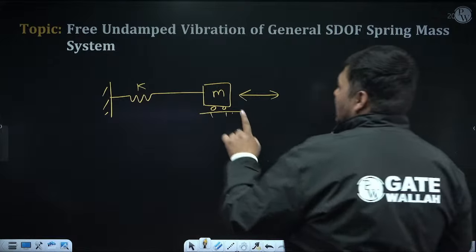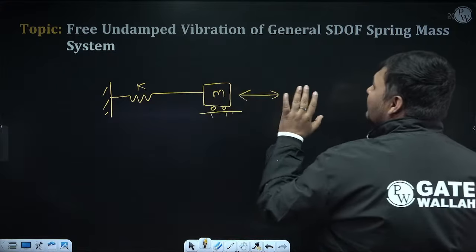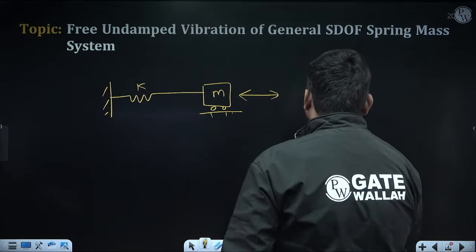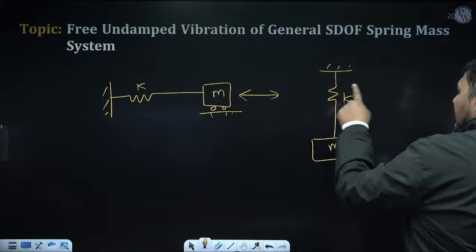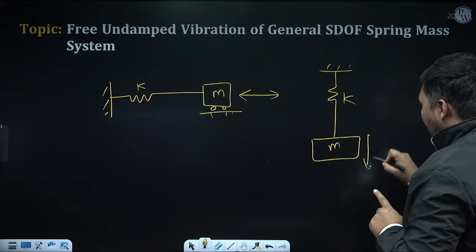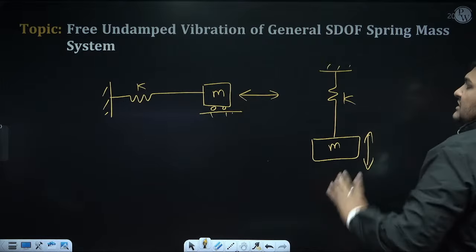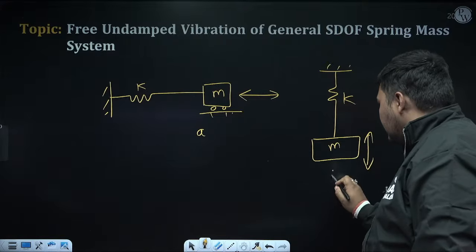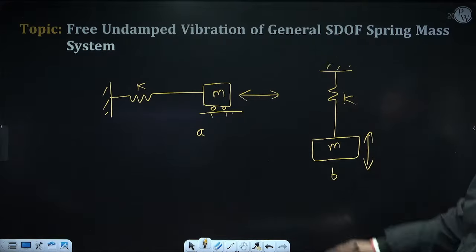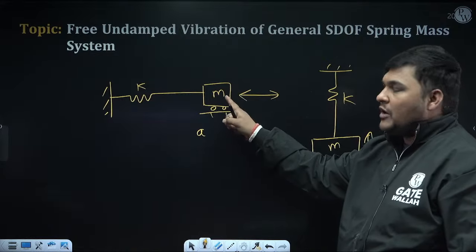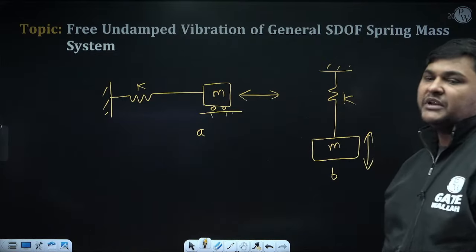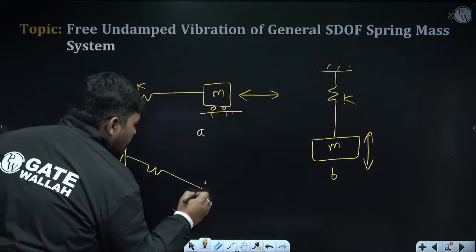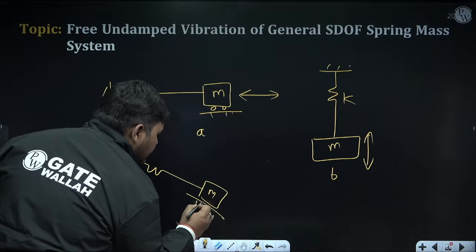Now this diagram is horizontal, vertical, it doesn't matter. Suppose you are keeping this system like this also, this is also the general case. Why? A massless spring is attached to a point mass, and the mass is vibrating in the direction in which the spring is aligned. So whether you are taking diagram A or diagram B, both are the same. You only have to ensure a spring is directly attached to a point mass and the mass is vibrating in the direction in which the spring is aligned. If you want, you can draw the diagram like this also. It is also the general case.